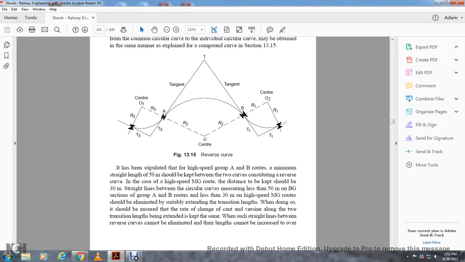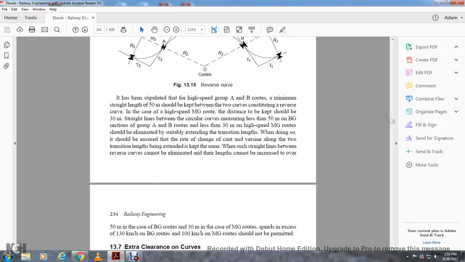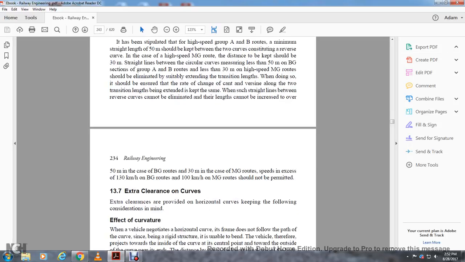Suitably extending the transition length, when doing so, it should be ensured that the rate of change of cant along the two transition lengths is kept the same. When such straight lines between the reverse curves cannot be eliminated, the lengths can be increased to over 50 meters in the case of broad gauge, 30 meters for the case of meter gauge. Speeds of 130 kilometers an hour for broad gauge and 100 kilometers an hour for meter gauge should not be permitted.